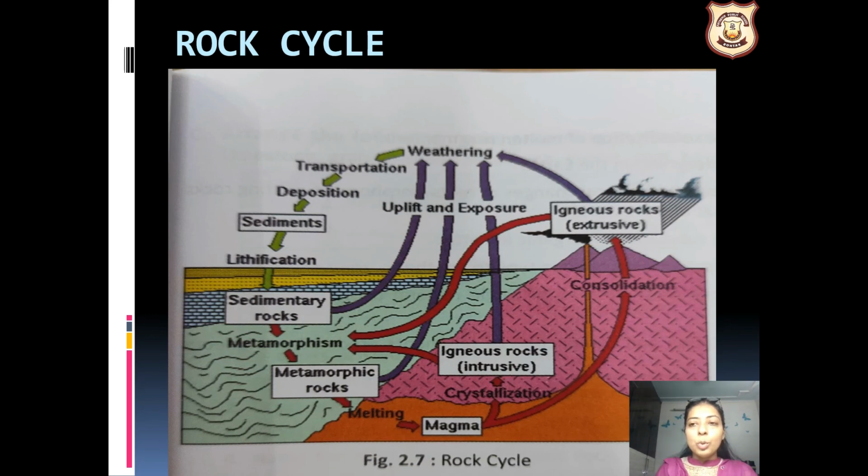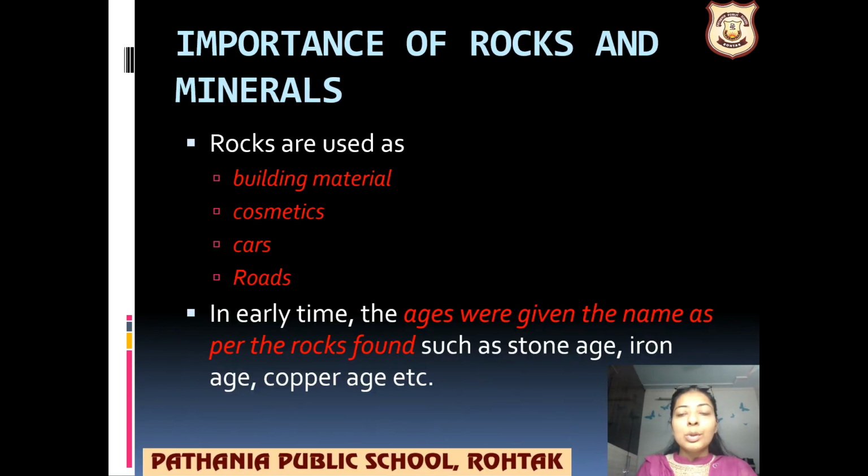Great. Moving forward to the next and the last topic of this chapter, which is the importance of rocks and minerals. अभी तो इतना कुछ पढ़ा हमने पेंसिल बनाने के लिए, बिल्डिंग मटेरियल बनाने के लिए, isn't it? So वही लिखा है देखो, rocks are used as building materials, cosmetics, in the cars, in the roads. कार किससे बनती है? कार में तो बहुत कुछ लगता है, स्टील, आयरन, प्लास्टिक.